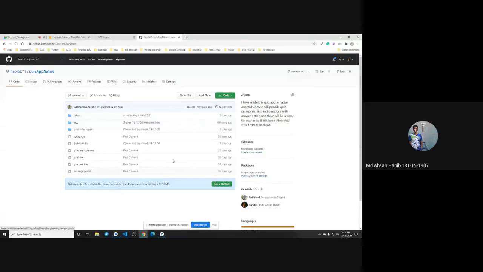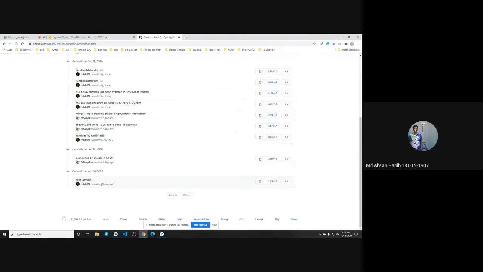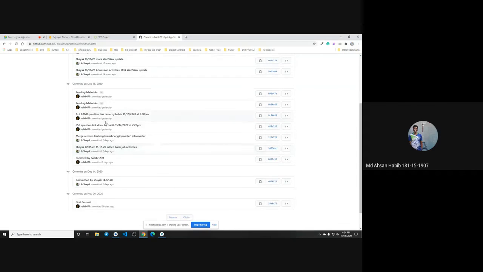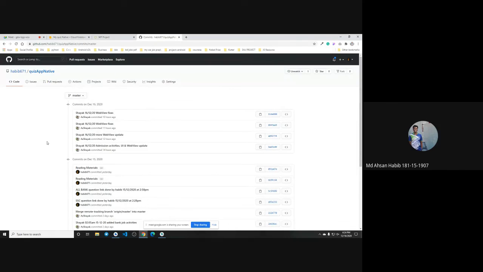If I share my screen, I want to show you something that we have done: our project fully on GitHub. You can see here is my ID, and we have done this project in 13 commits. We started this project 26 days ago. The first commit was 26 days ago, and today is 16 December 2020, and the last commit was made by Anisuzzaman Shayak about 10 hours ago. So this is how we learned a lot about how we should work on and contribute in GitHub, like commits, push and pull. These are the things we have learned from YouTube and different kinds of websites.